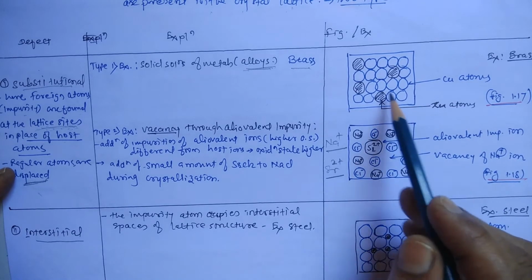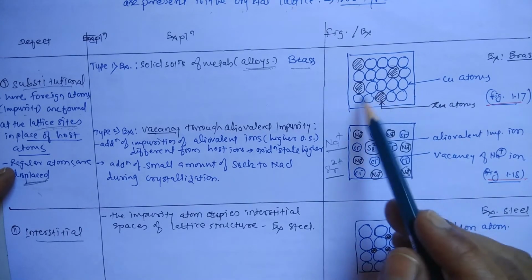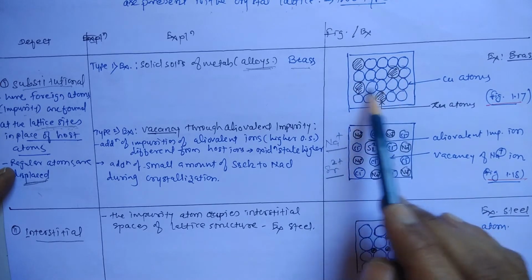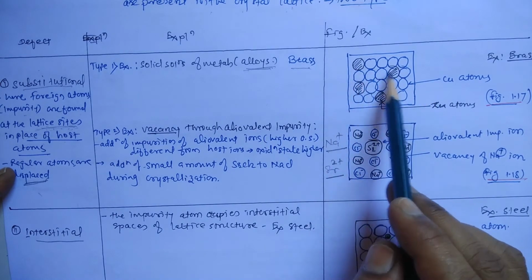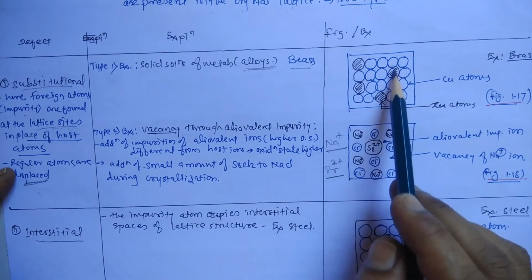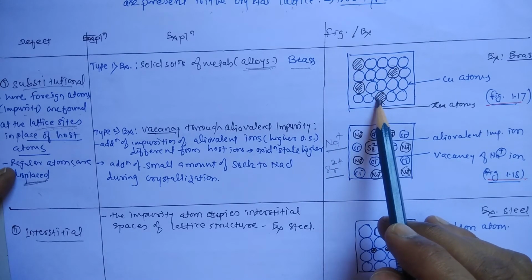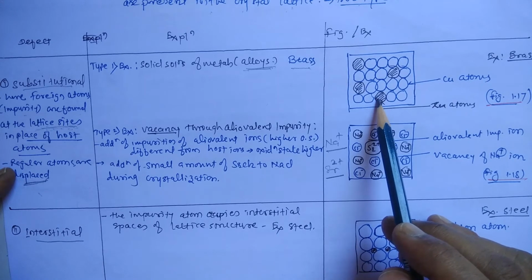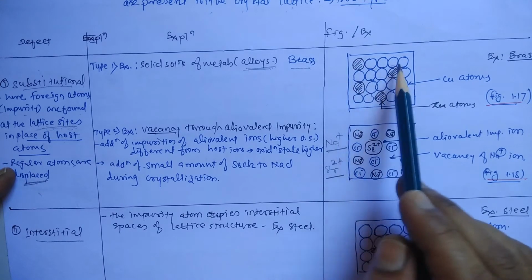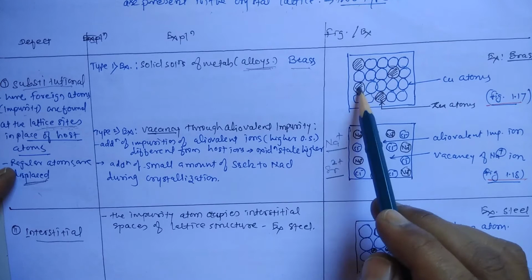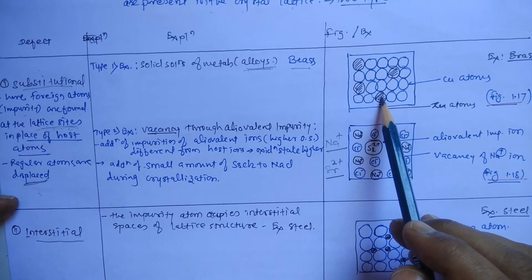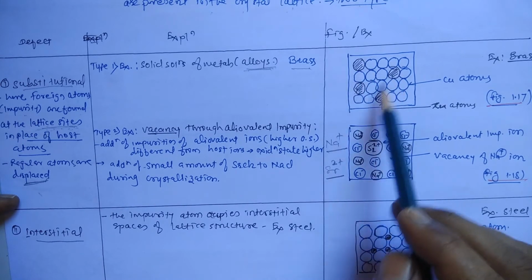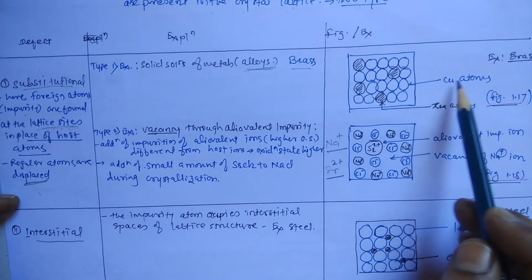Suppose this is a figure, actually a diagram. Now these are the regular sites of the particles. Here the particles which are shaded are the particles of the impurity element, impurity atoms or foreign atoms, which have occupied the regular sites after displacement or replacement of the regular atoms.